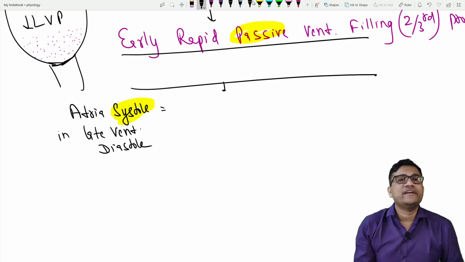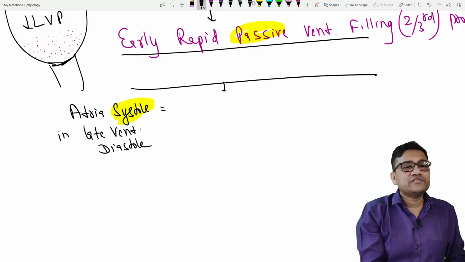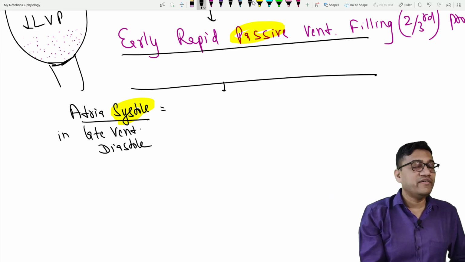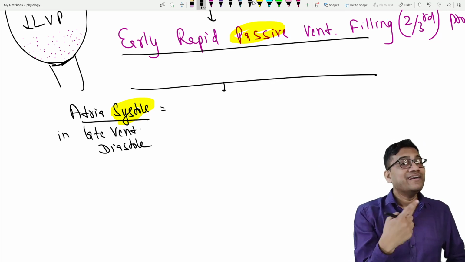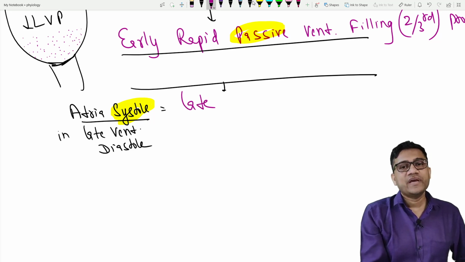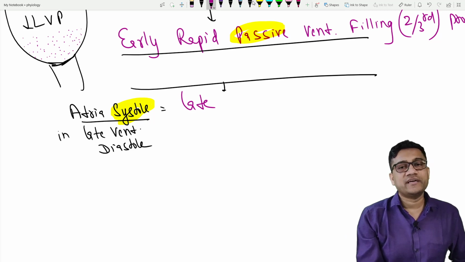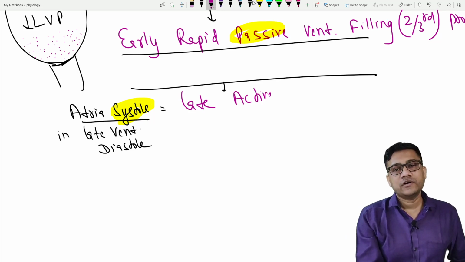So now what happens? Atria contract. What will the atria do? It will contract and push blood into the ventricle. So now the atria will cause the filling. Is it early or late filling? Late, because it occurs in the late part. So it causes late filling. And is it active or passive? Active, because the atria are contracting.